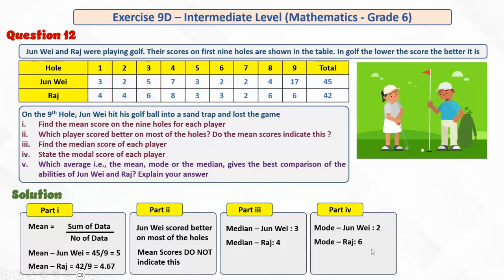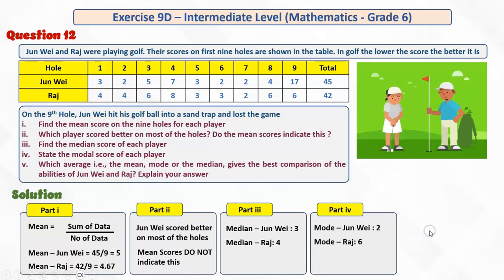And the last part is: which average, the mean, the mode, or the median gives the best comparison of the abilities of Jun Wei and Raj, and we have to explain our answer. As we just saw, it was only the last hole where Jun Wei hit his golf ball into a sand trap and lost the game. Otherwise he was a better player. In most of the game he was a better player. So the mode gives the best comparison, which actually tells us how much better Jun Wei was.